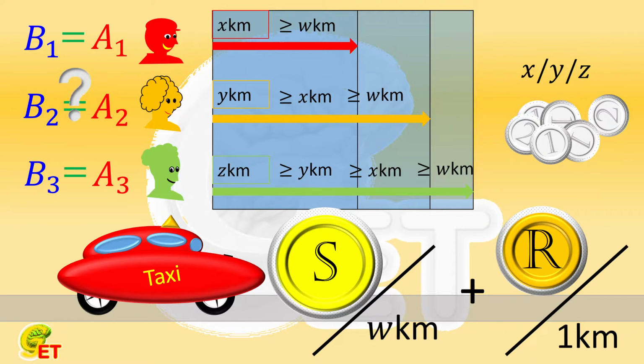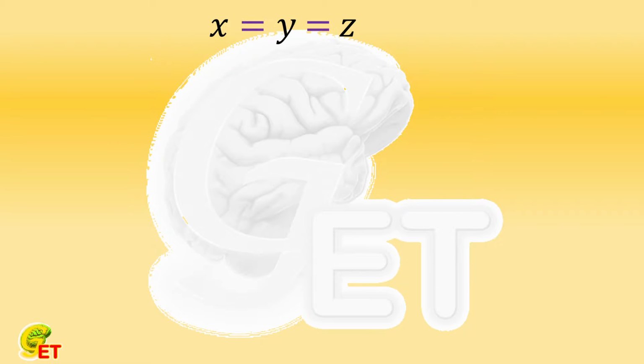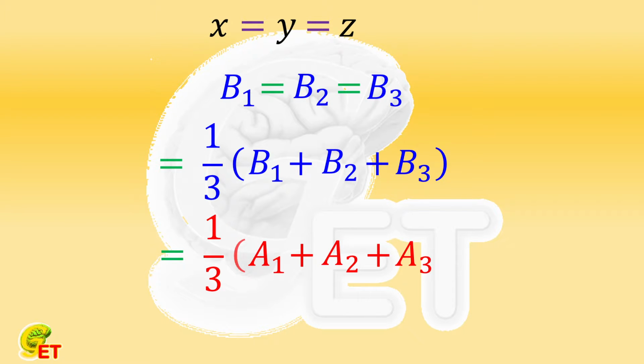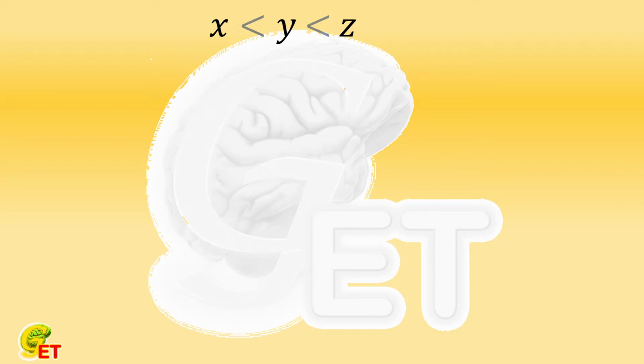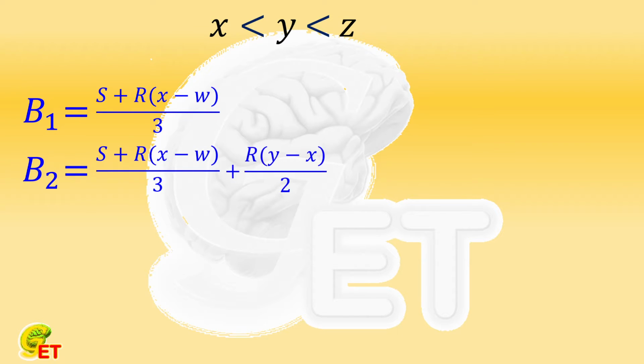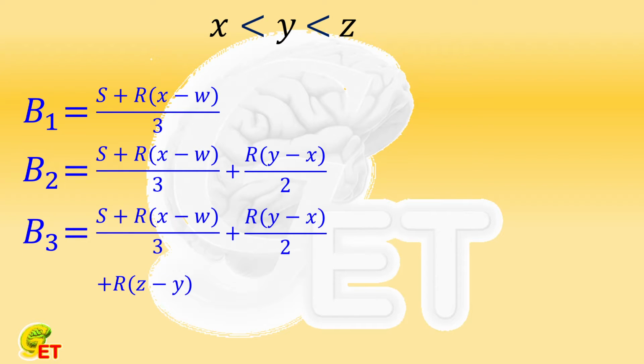For the first extreme case, where X, Y, and Z are all equal, there's nothing to discuss, because all three persons share all the fares equally anyway. For another extreme case, where X, Y, and Z are all different, we have to make the analysis step by step. In this case, B1 is equal to S plus R times (X minus W), divided by 3. B2 is bigger than B1 by half of R times (Y minus X). B3 is bigger than B2 by R times (Z minus Y).